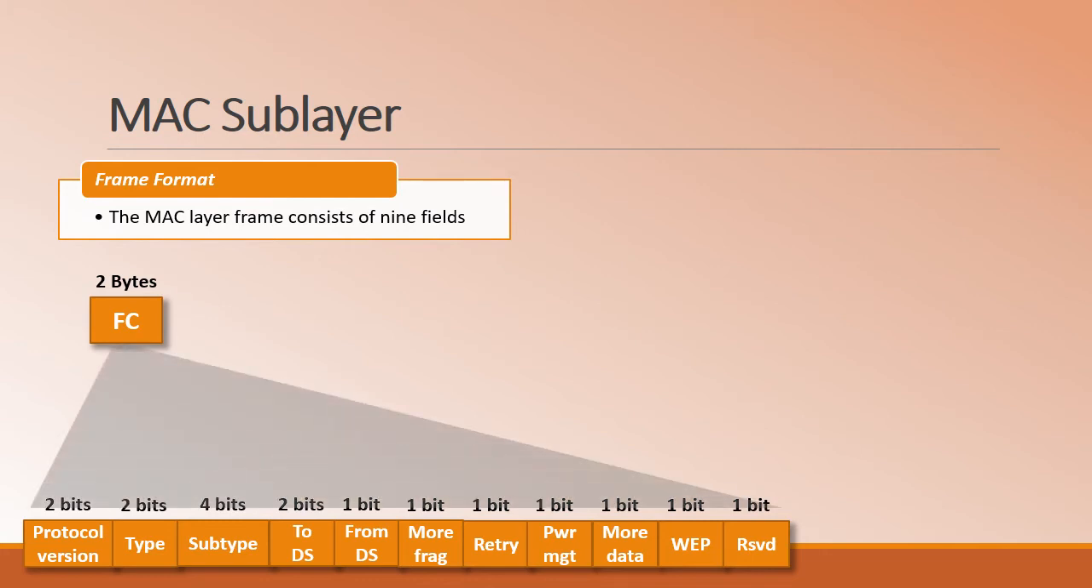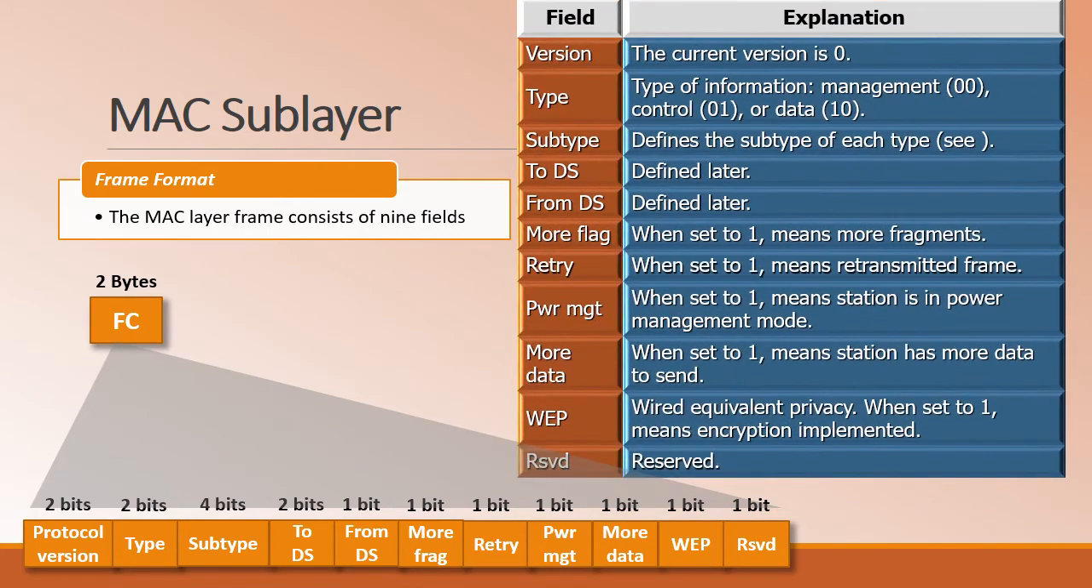So this entire data is 16 bits, or the 2 bytes of FC, and these are the contents of them. The details of the same are given here. The current version is 0. For the type of information, if the type field has the value 00, since we have 2 bits here, it is a management frame, 01 is a control frame, and 10 is a data frame.